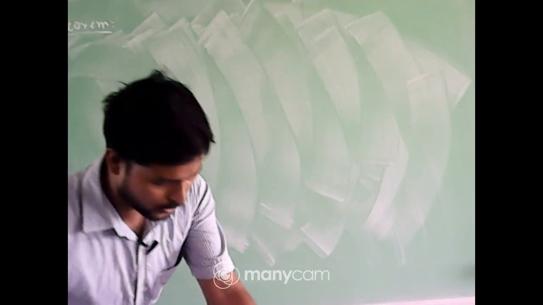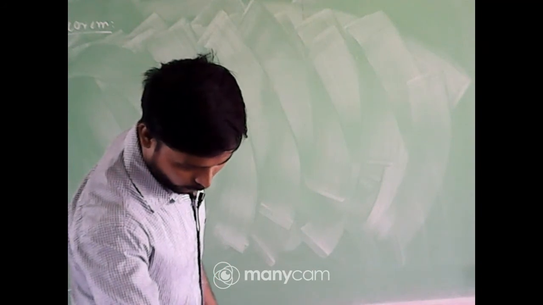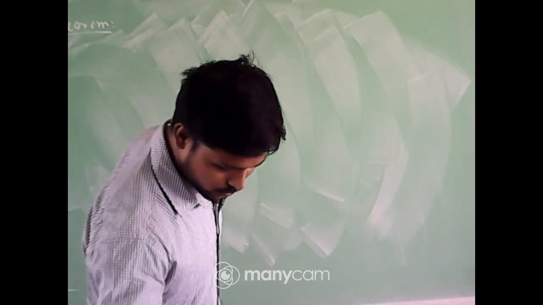Now let's solve the questions. Exercise 1.4. The first question is 13 by 3125.